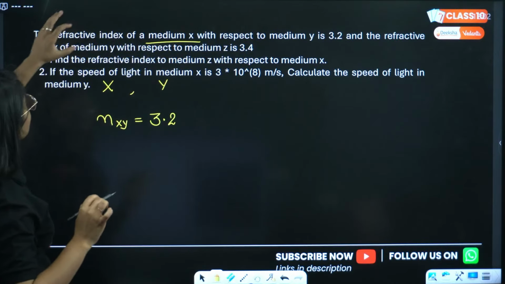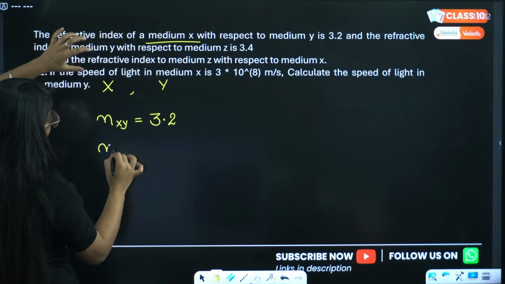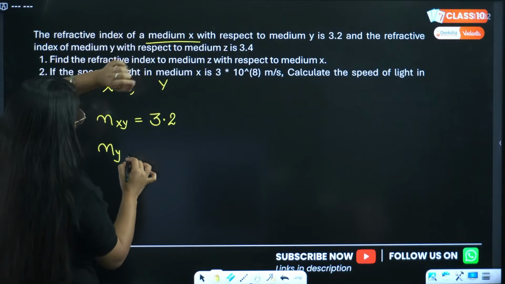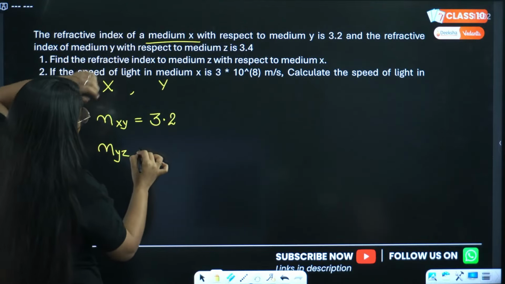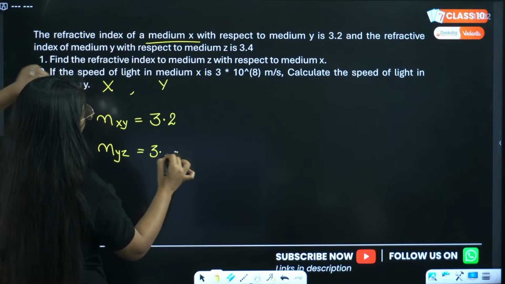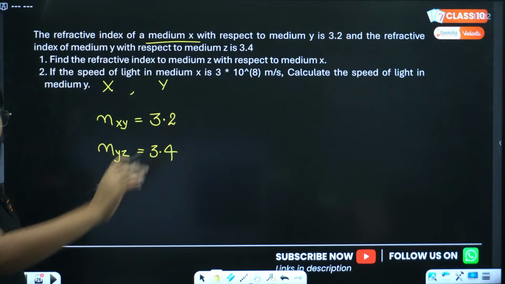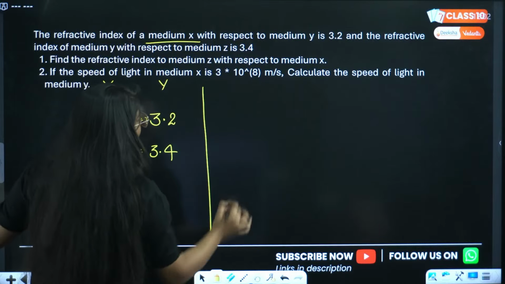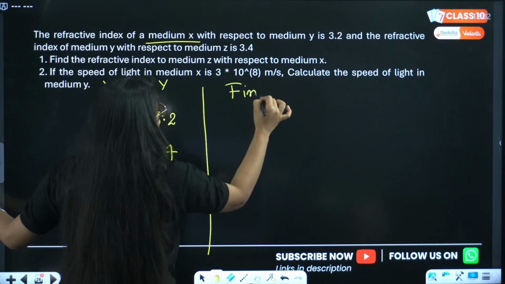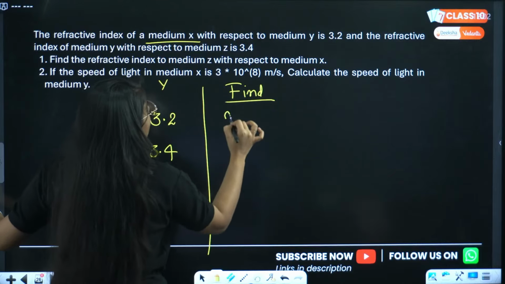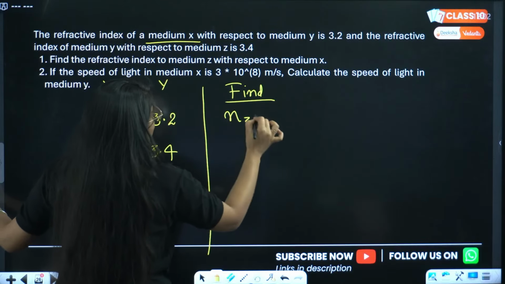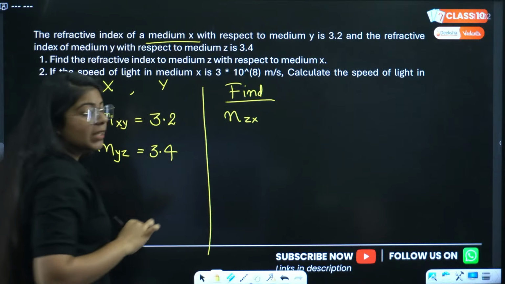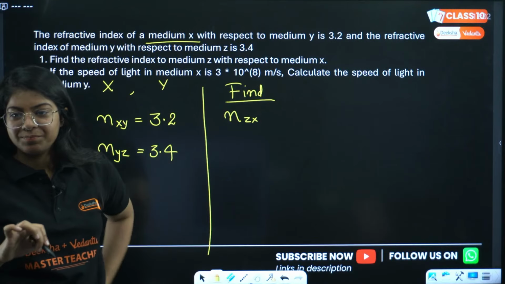And the refractive index of medium Y with respect to medium Z is given as 3.4. We have to find the refractive index of medium Z with respect to medium X.